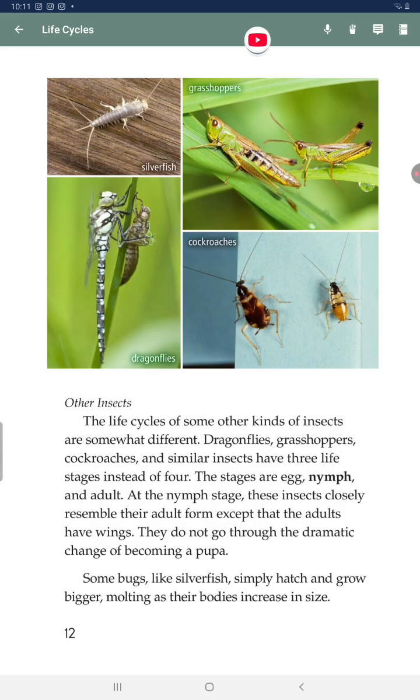Other insects. The life cycles of some other kinds of insects are somewhat different. Dragonflies, grasshoppers, cockroaches, and similar insects have 3 life stages instead of 4. These stages are egg, nymph, and adult. At the nymph stage, these insects closely resemble their adult form, except that the adults have wings. They do not go through the dramatic changes of becoming a pupa. Some bugs, like silverfish, simply hatch and grow bigger, molting as their bodies increase in size.